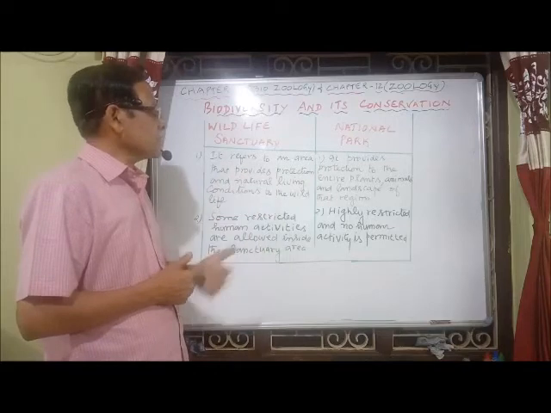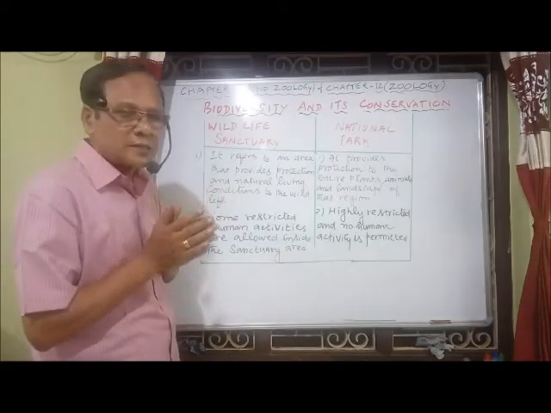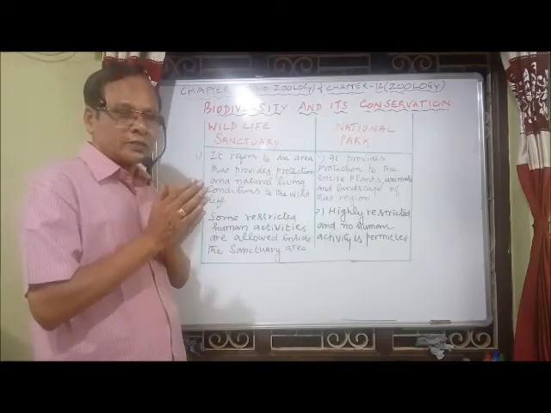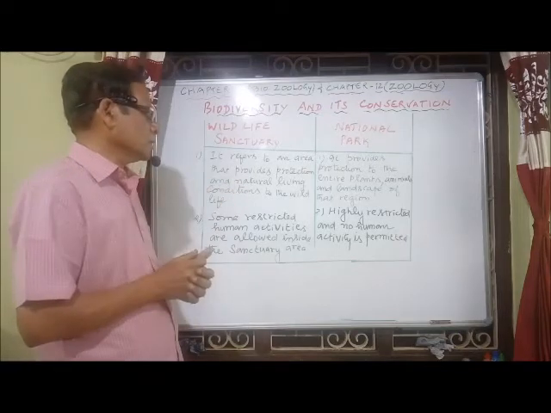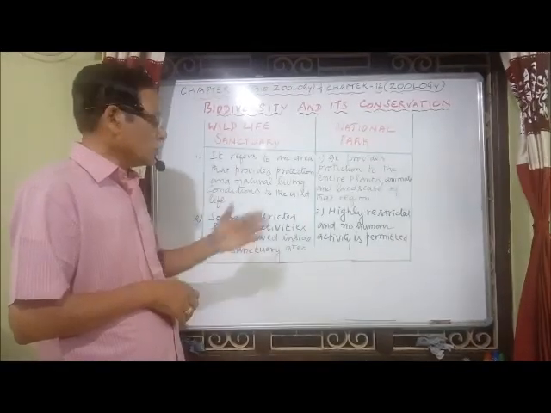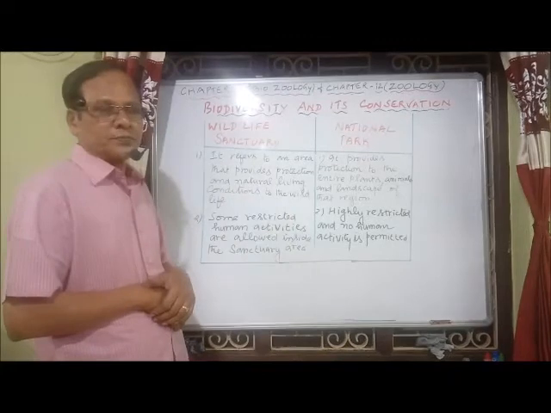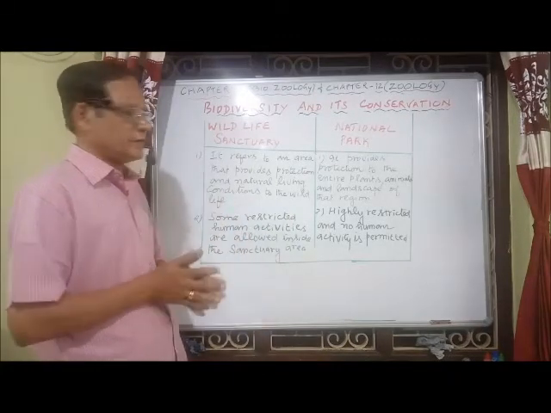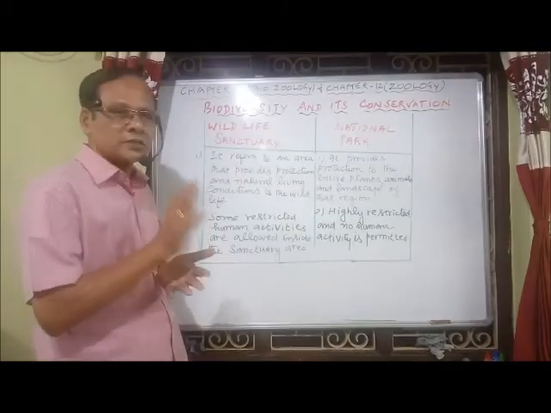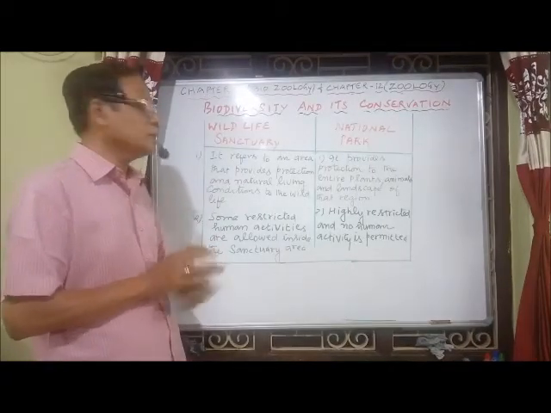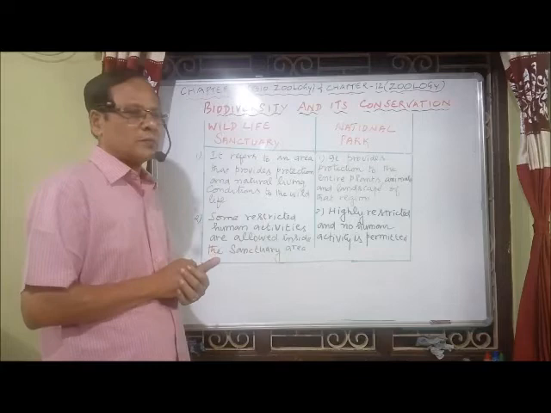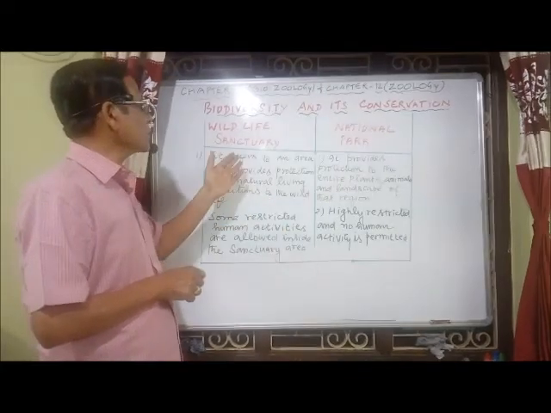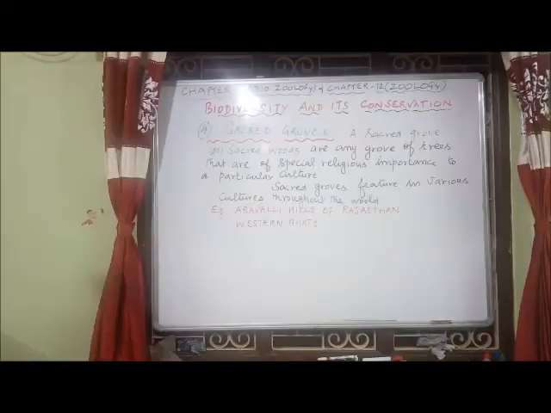But in the case of a national park, it is a highly restricted area and no human activity is permitted. Here in the sanctuary, restricted human activities are permitted, but in a national park there is complete restriction. These are the main differences between wildlife sanctuary and national park.